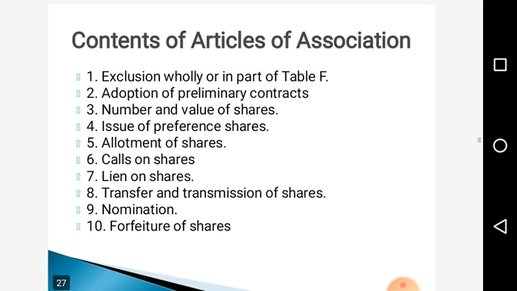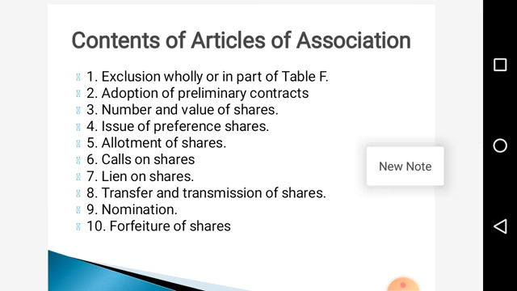Then calls on shares. Usually, whenever a company wants to raise funds from the shareholders, it will not raise them fully at a time. It will divide them into different stages, that is application, allotment, first call, second call, third and final call. So it will be decided in the Articles of Association. Then lien on shares. Then transfer and transmission of shares.